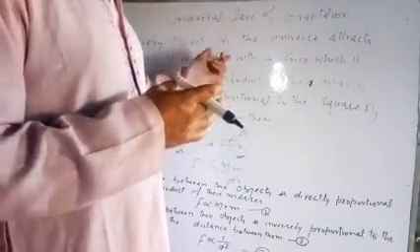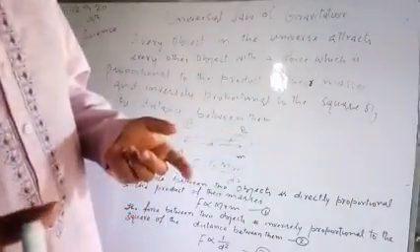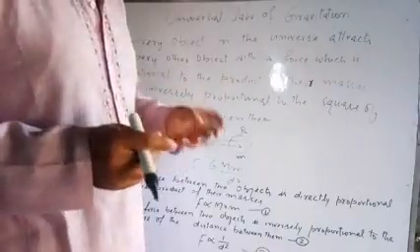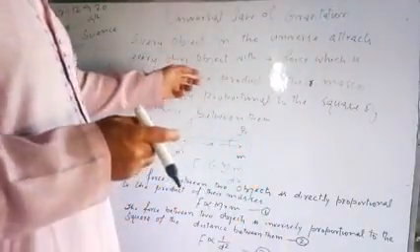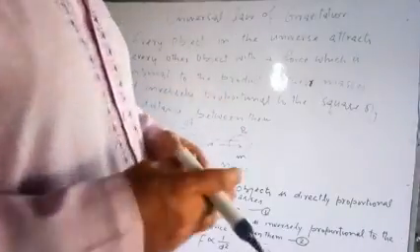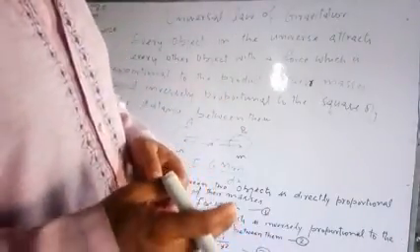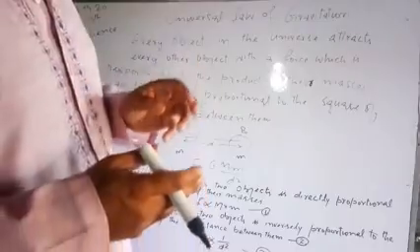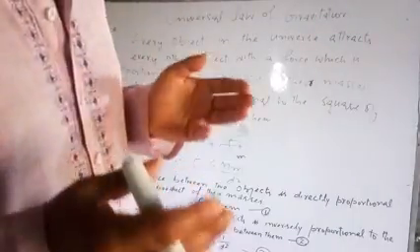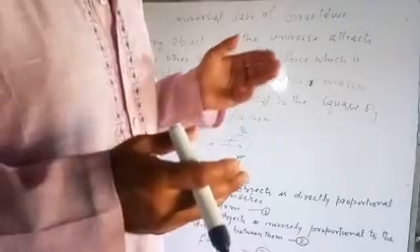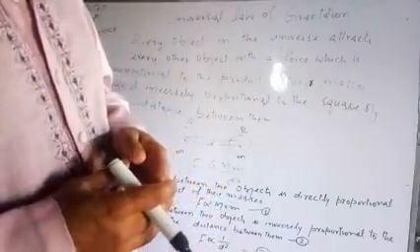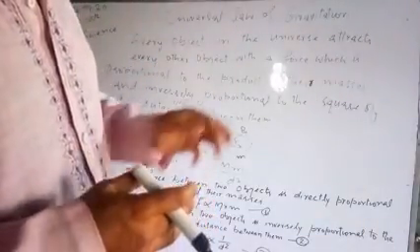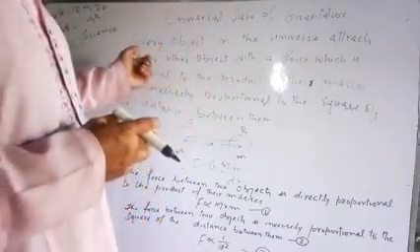So every object will attract other objects with a force. That force is proportional to the product of their masses and inversely proportional to the square of the distance between them. Whatever the distance between the objects is, that force is inversely proportional to the square of the distance and directly proportional to the mass of the objects. So this is the universal law of gravitation.